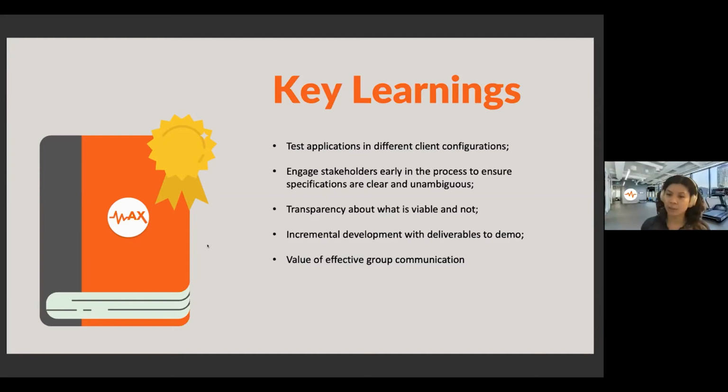Just to add to that, it was really important for us to use an incremental development process, figuring out what our minimum viable product was, and then what meaningful features we would add to that at each increment. Overall, throughout this experience, it was really valuable for us to have effective group communication so that we would be open to everyone's ideas, expertise, and experiences, and really make it a collaborative process.